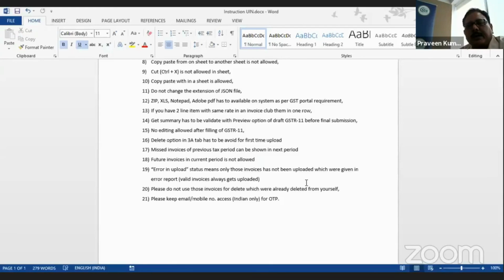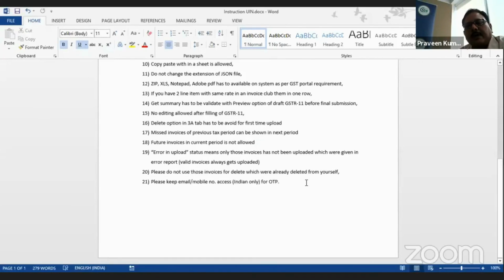So don't worry if you have missed out some invoices while filing your GSTR 11 or creating RFD10. Please mention them in the next quarter and enter them and get your refund. Future invoices are not allowed. It is not allowed. I am again categorically saying that it is not accepted by the system. Only past invoices will be accepted by the system.